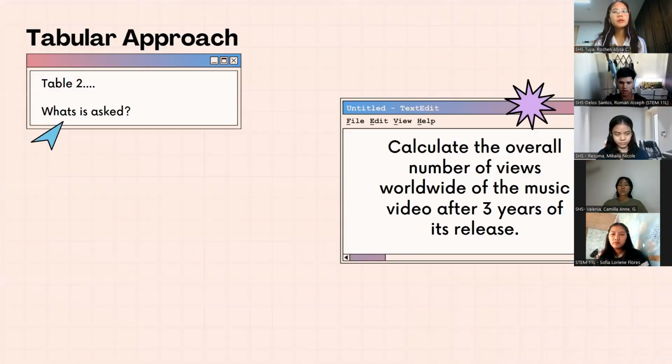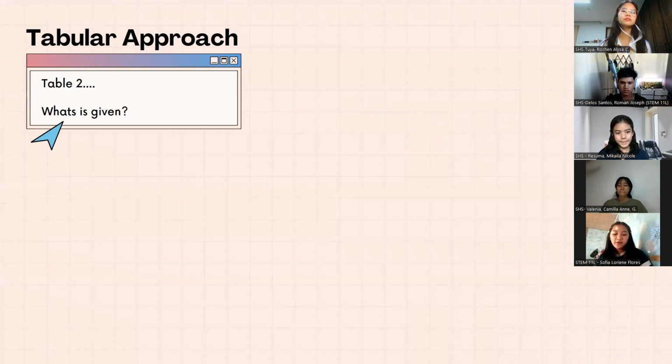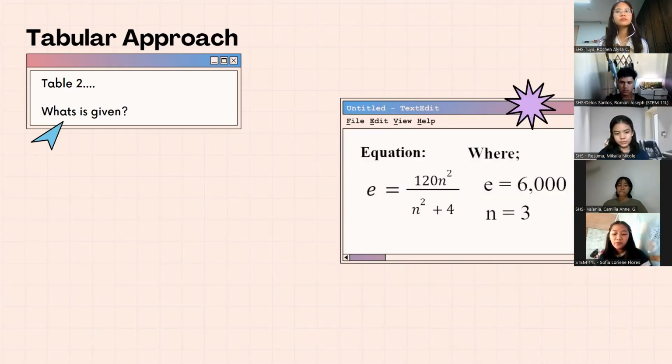Now, for our problem number 2, we are asked to calculate the overall number of views worldwide of the music video after 3 years of its release. We are given a function of E equal to 120n squared over n squared plus 4, where E is equal to 6,000 and n is equal to 3.